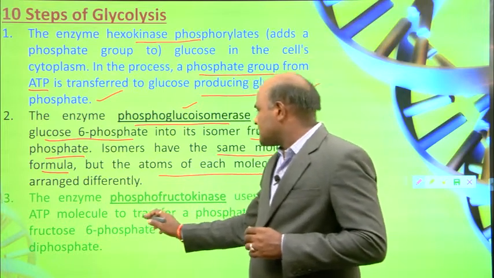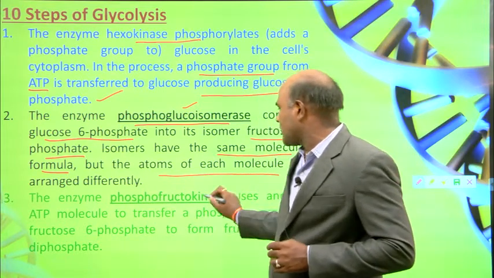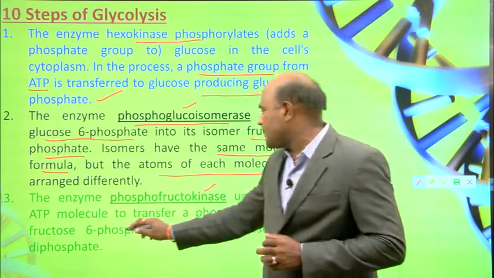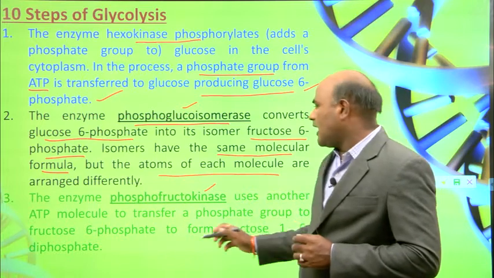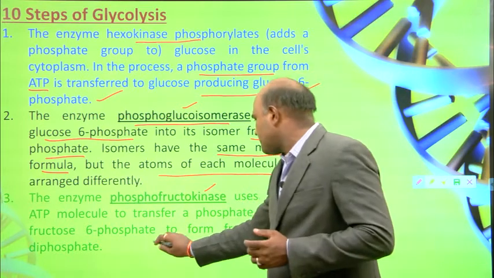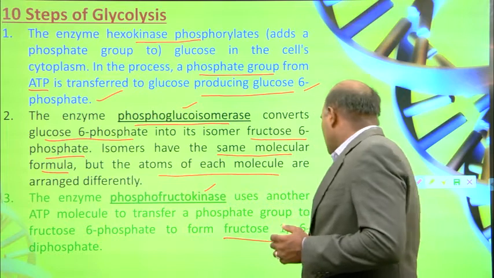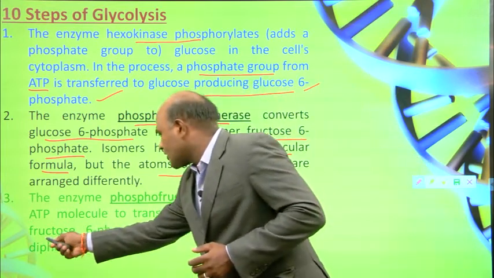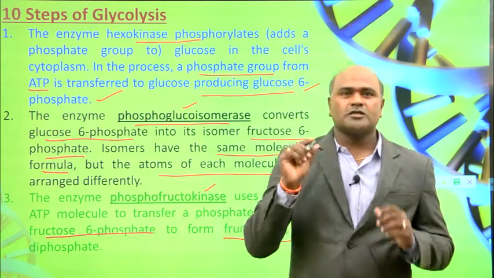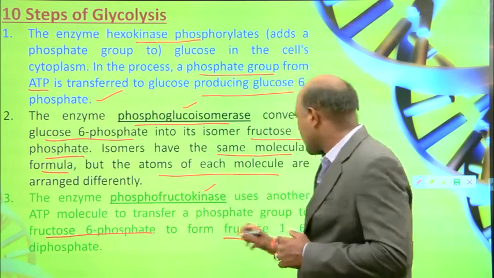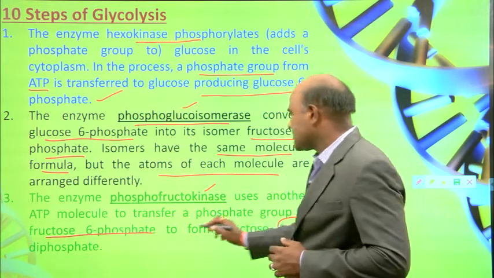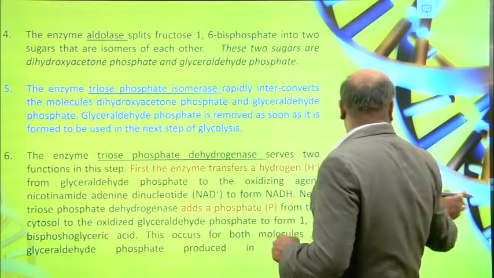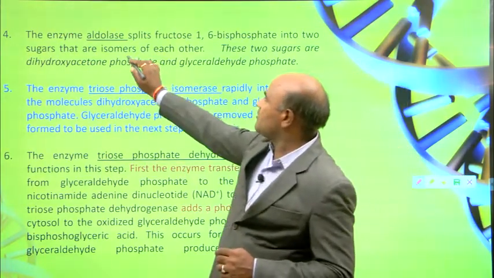The third step uses the enzyme phosphofructokinase. It uses another ATP molecule to transfer a phosphate group, converting fructose 6-phosphate into fructose 1,6-diphosphate. And the fourth one is the enzyme aldolase.